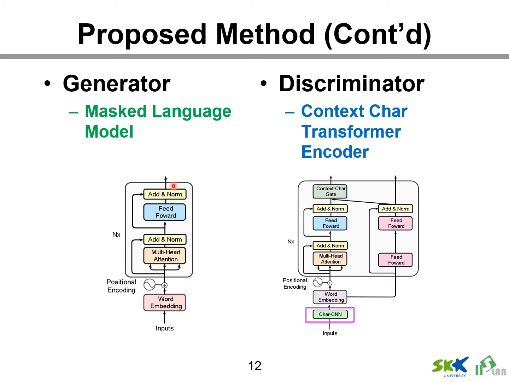And this architecture has a generator and a discriminator. The generator model is a general transformer encoder model, and the discriminator model is our proposed model, the context character transformer encoder. The difference between the context character transformer encoder and the traditional transformer encoder is tokenization and embeddings.